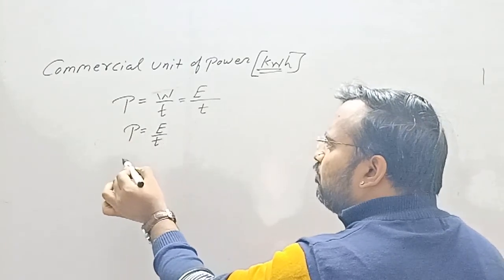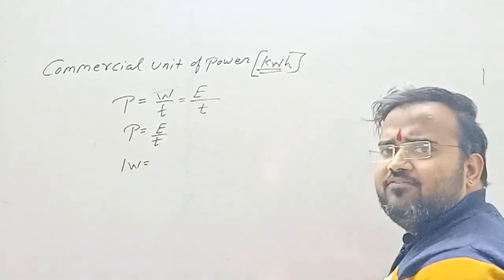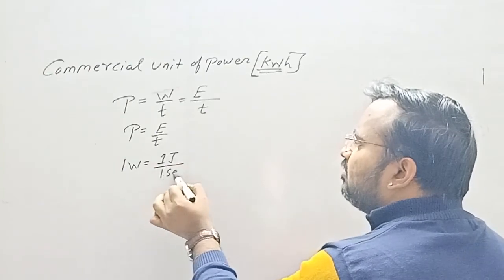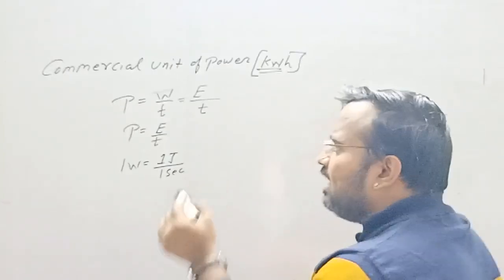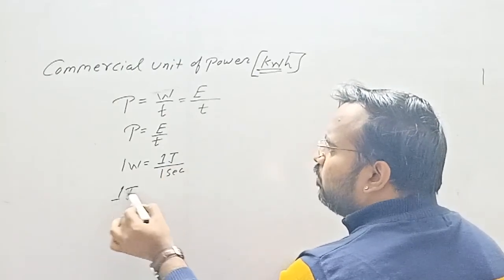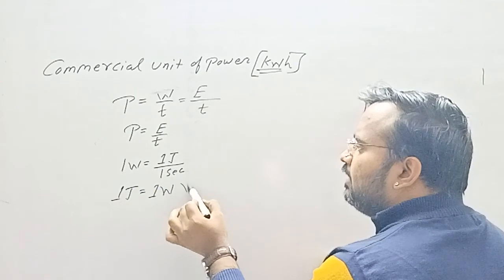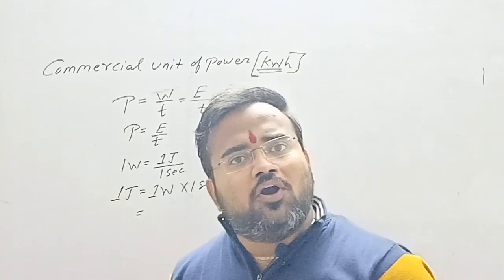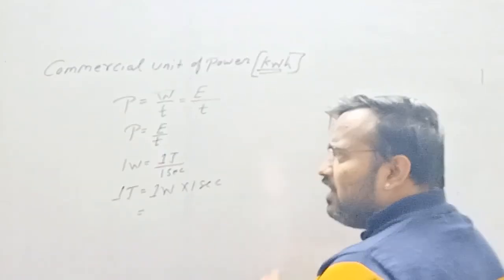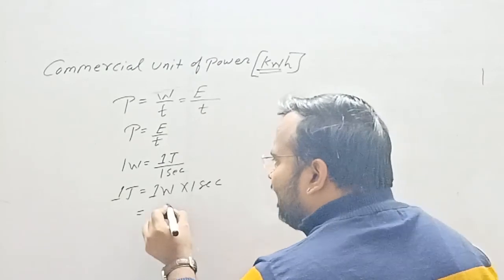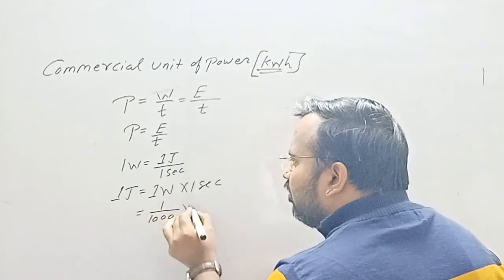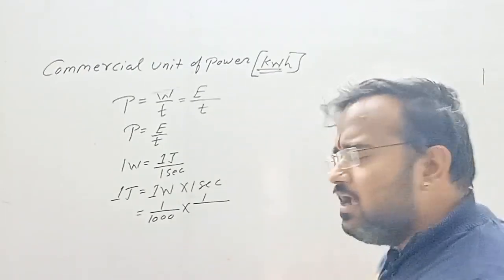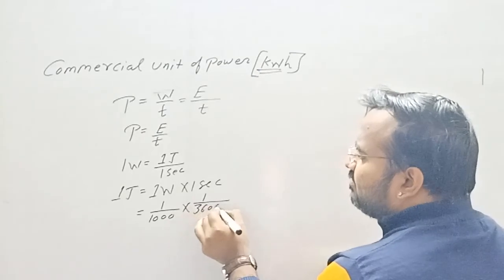Let me take the value of power as 1 watt, energy as 1 joule, and time as 1 second. So from here, the expression can be written as 1 joule is equal to 1 watt into 1 second. The watt is converted into kilowatt by dividing it by 1000. And 1 second is converted into hour by dividing it by 3600.